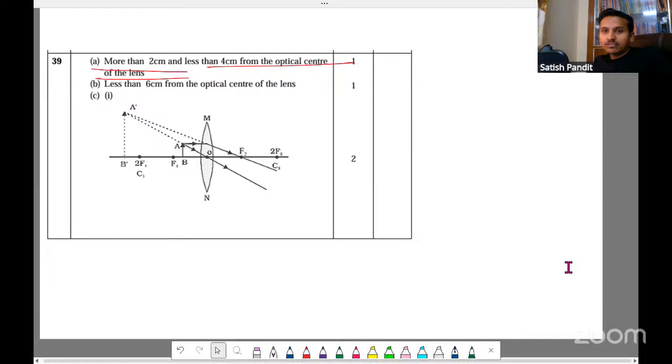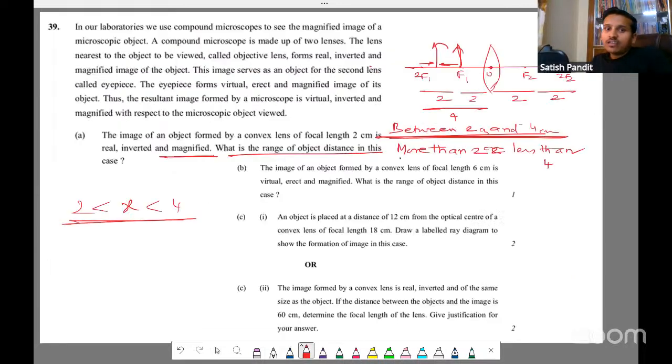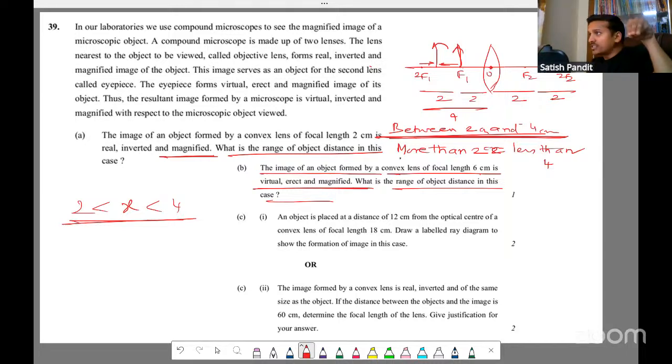Next question. They have asked, the image of an object formed by a convex lens of focal length 6 is virtual, erect, and magnified. Focal length is 6, and we are getting virtual, erect. What is the range of distance in this case? If you want a virtual, erect, and magnified image, we keep the object between optical center and focus, right? So the optical center is the origin and the focus is the focal length. So you have to mention between 0 and 6, not 2. Between those two values.